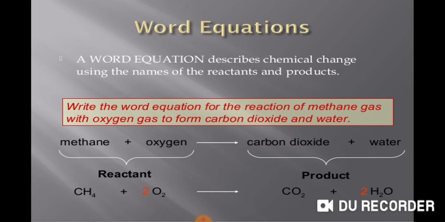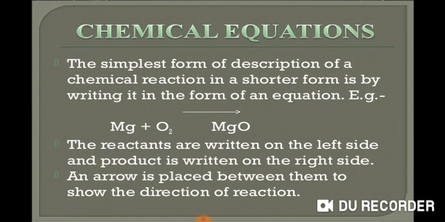Then when you count these atoms one by one, you will figure out that both sides have the same number of atoms of every element. So it is a must to write a chemical equation and then you have to balance it. Now the chemical equation.